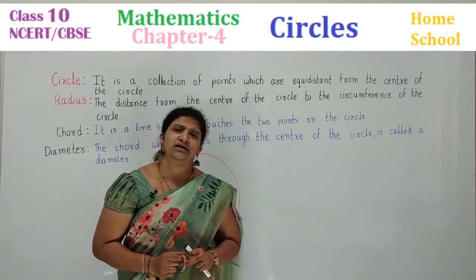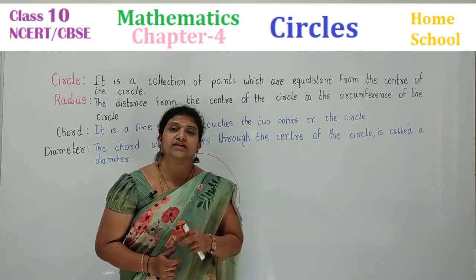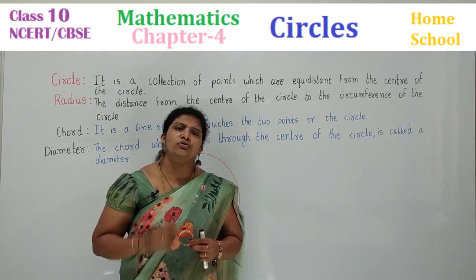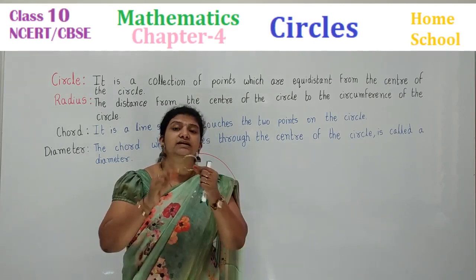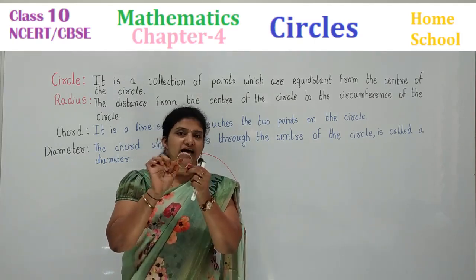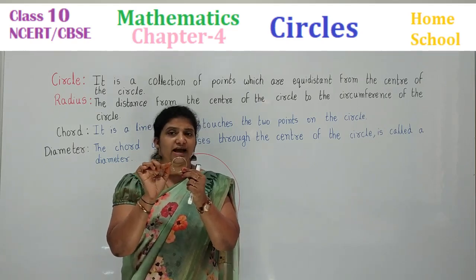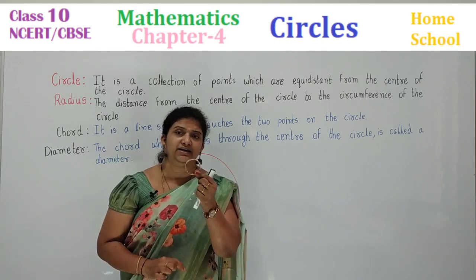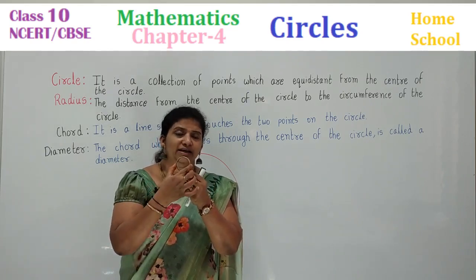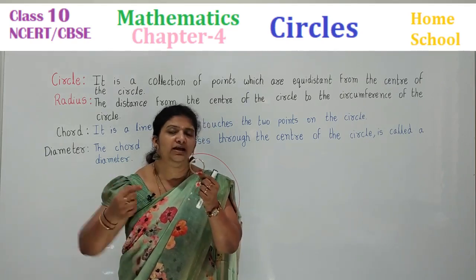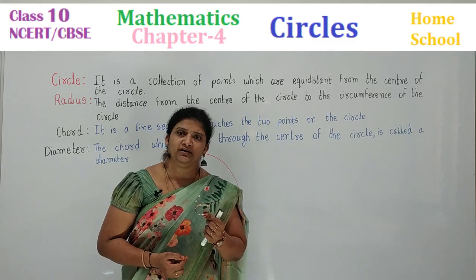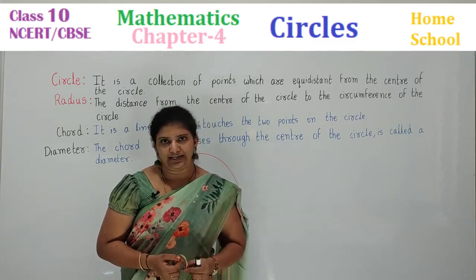What is the formula? Circumference of a circle. What is the area of a circle? What all you know about a circle children? Circle is in round shape. It is having a center, and if any circumference a line is joined, that is called as a radius, and if the same line touching 2 points in a circle, it is called as a diameter. These all we know, right, till now.